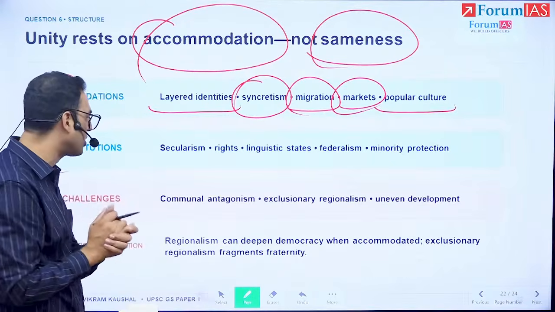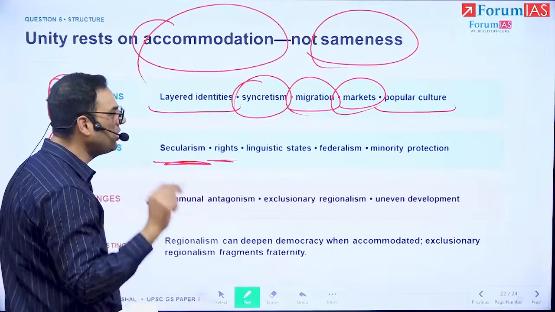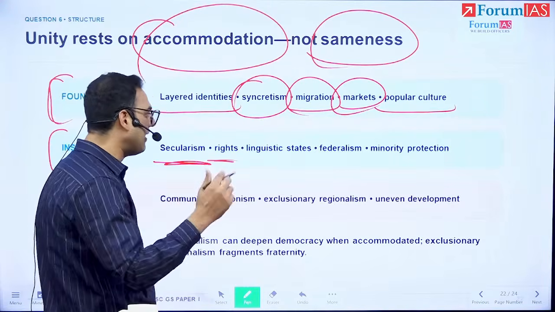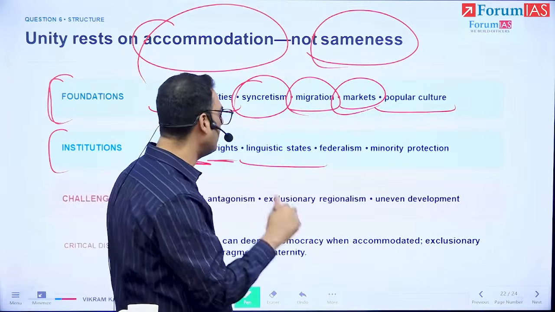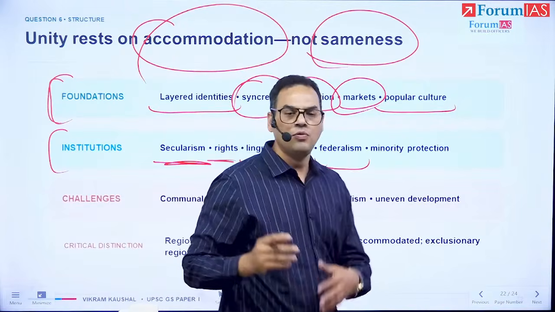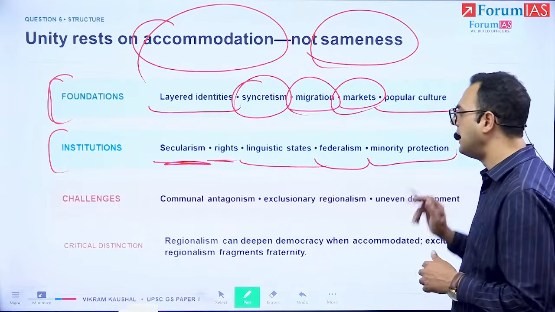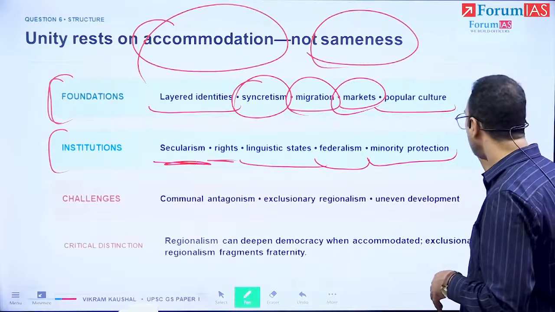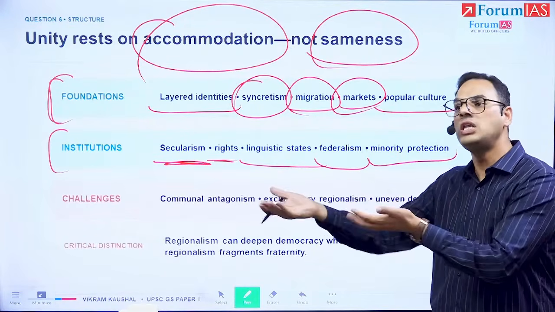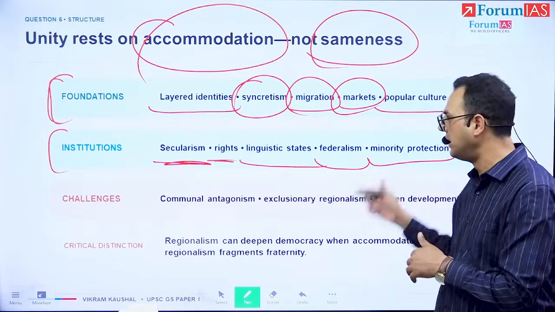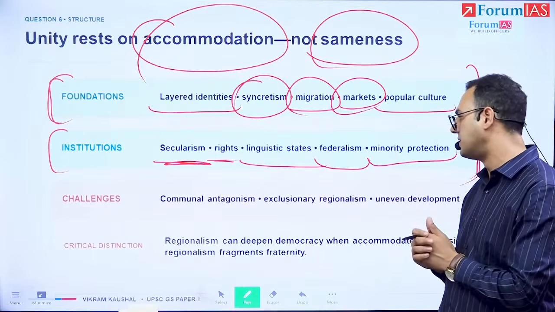Institutionally, what is the foundation? We have secularism, we have rights, especially for protecting minority rights and for ensuring everyone has rights. We have rights protecting linguistic diversity and federalism, which ensures the regional diversity is protected and minority rights are protected. This is the institutional framework, because the question says continuing relevance of unity in diversity. And we say with both of these points that this is the continuing diversity.